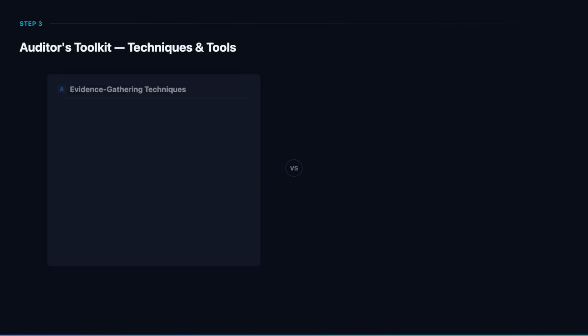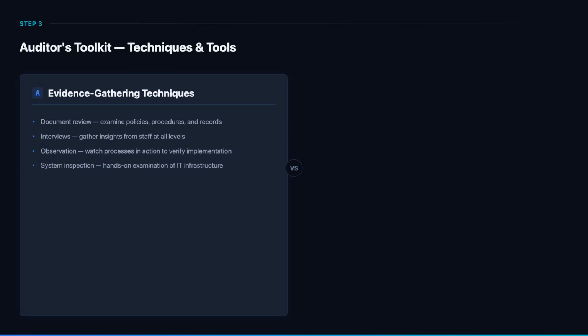Step 3 is equipping yourself with the right tools and techniques. Let's compare the key evidence-gathering approaches. On the technique side, auditors rely on 4 primary methods. Document review examines policies, procedures, and records for compliance. Interviews gather qualitative insights directly from personnel.